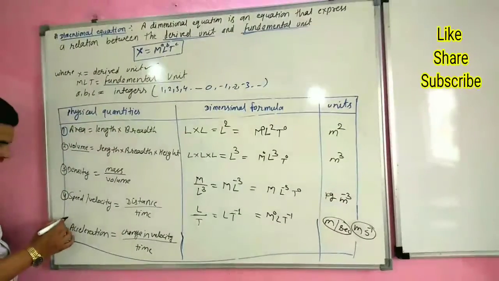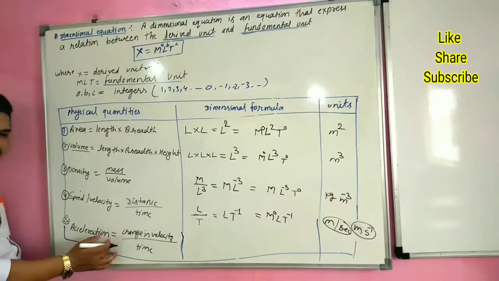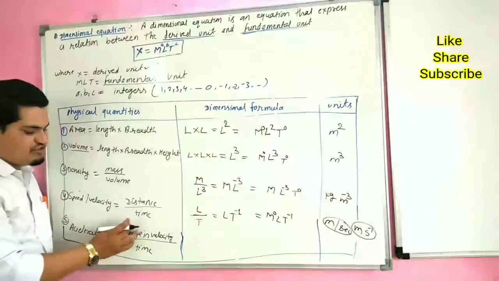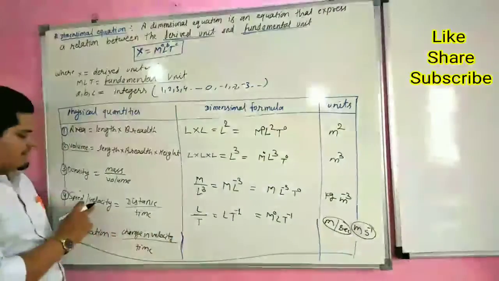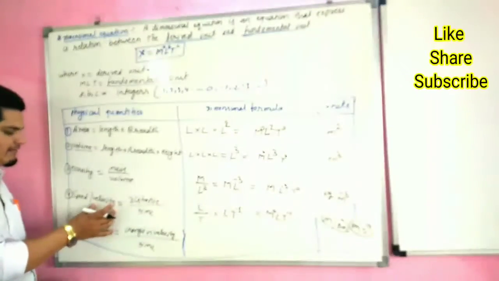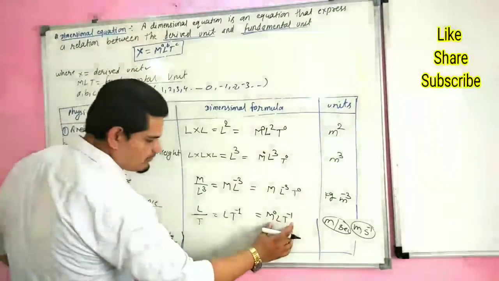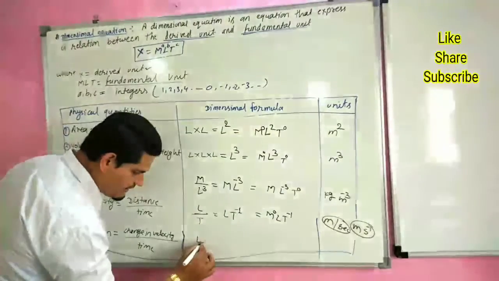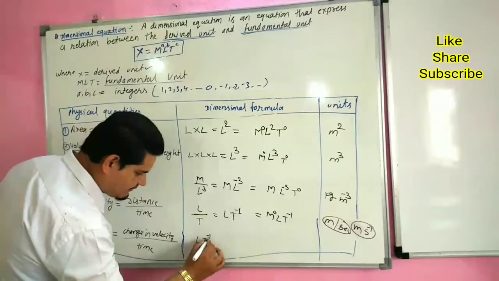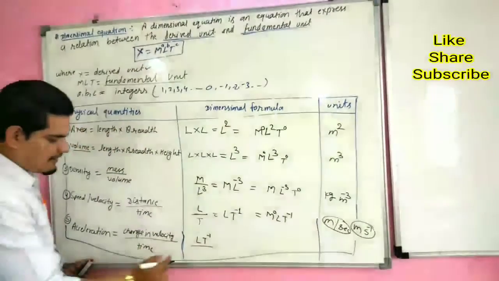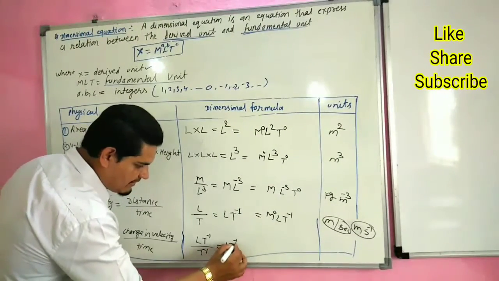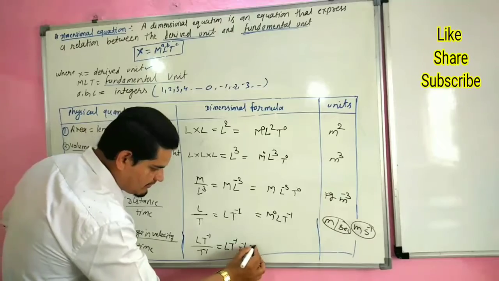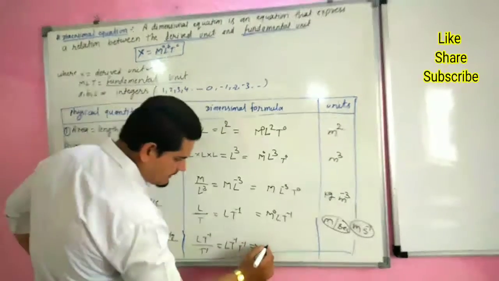Now fifth is acceleration. The acceleration formula is change in velocity upon time. We have calculated the dimensional formula of velocity, L T minus 1, divided again by time, T minus 1. So L T minus 1 times T minus 1, we can write T minus 2.